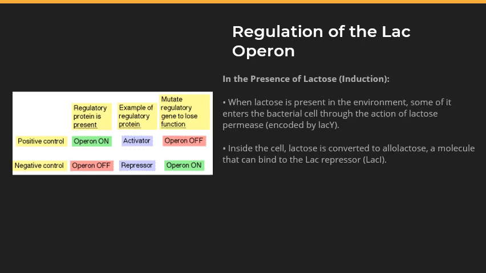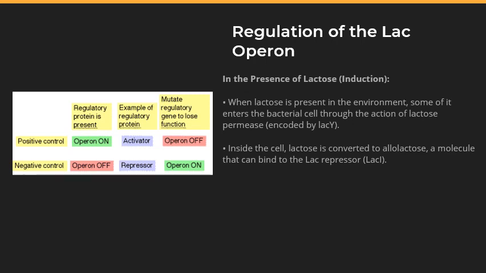So continuing from our last slide, we will talk about regulation of the Lac Operon, but this time in the presence of lactose, so induction. When lactose is present in the environment, some of it enters the bacterial cell through the action of lactose permease, which is encoded by LAC-Y. Inside the cell, lactose is converted to allolactose, a molecule that can bind the Lac repressor, LAC-I.